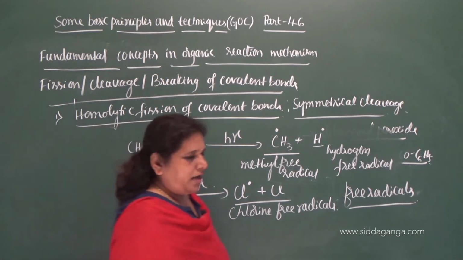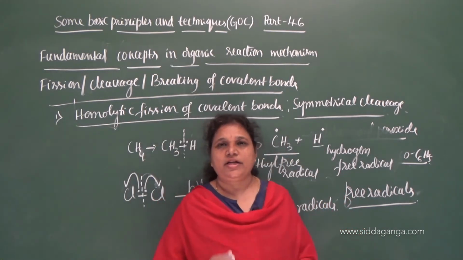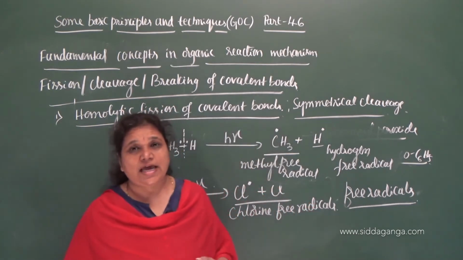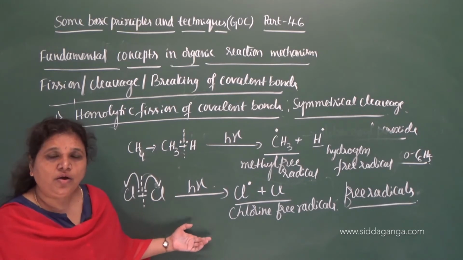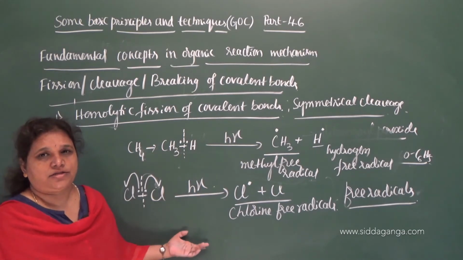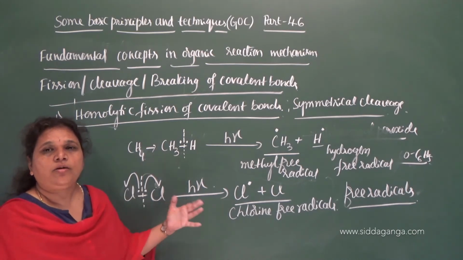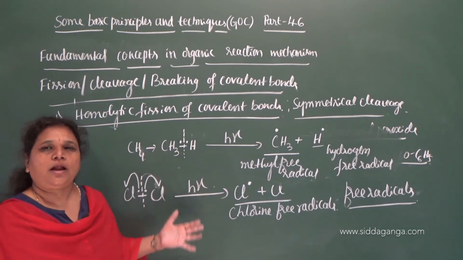Remember, organic reactions which proceed with this homolytic fission are called free radical reactions. You can also call them non-polar reactions, or homopolar reactions.